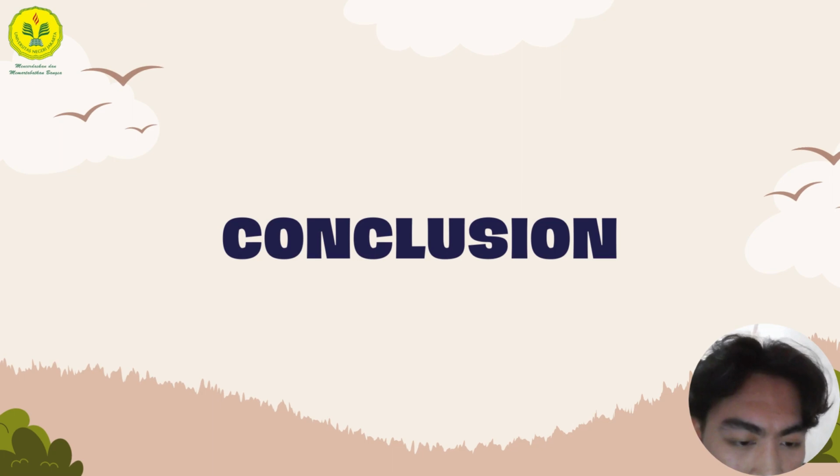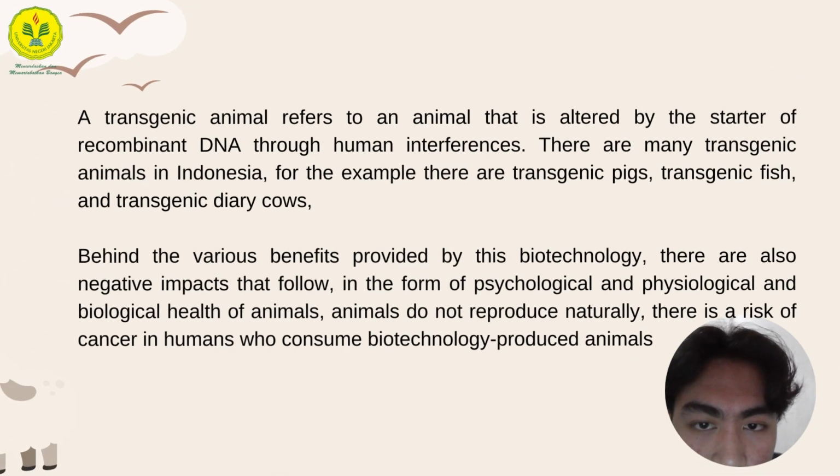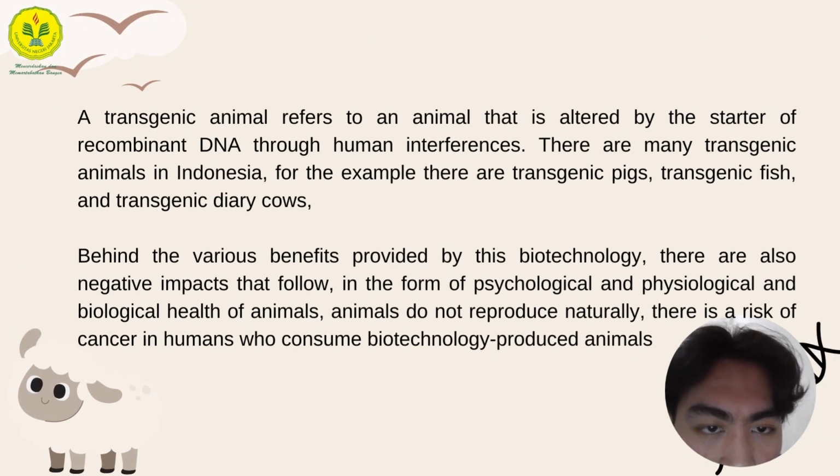Okay, the next is the conclusion. A transgenic animal refers to an animal that is altered by the insertion of recombinant DNA through human interference. There are many transgenic animals in Indonesia. For example, there are transgenic pigs, transgenic fish, and transgenic dairy cows.